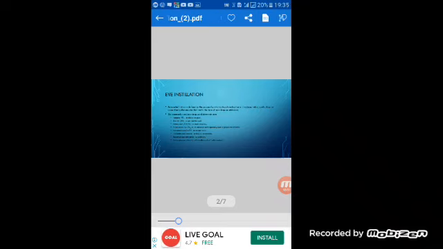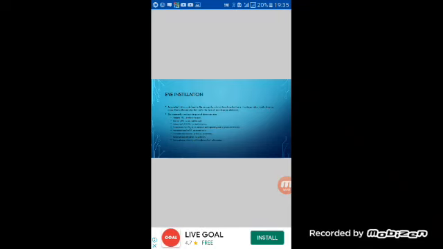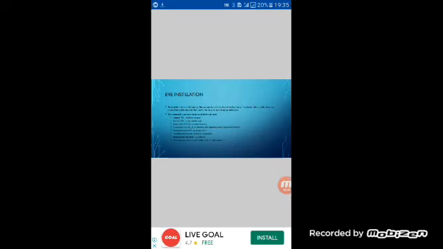Now we will introduce eye instillation. Eye instillation is defined as a process by which a liquid medication is introduced into the cavity drop by drop. It might be instilled in the form of eye drops or ointment. Mostly patients prefer to use the liquid rather than the ointment because it is easy to administer.